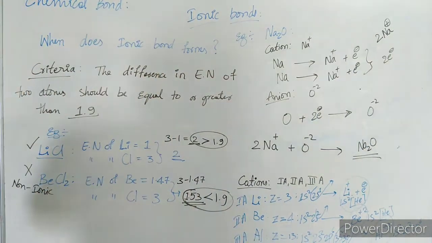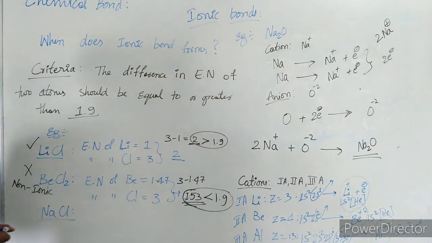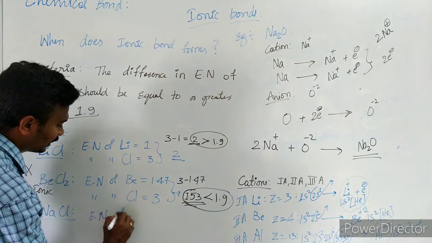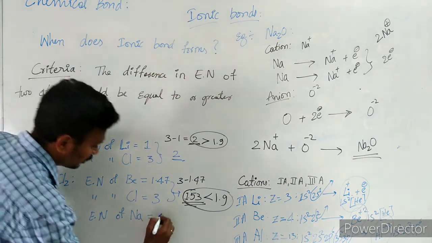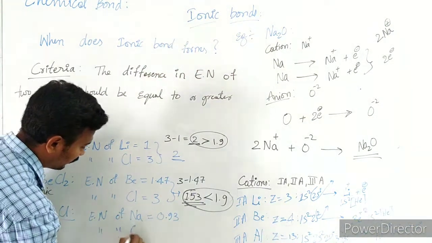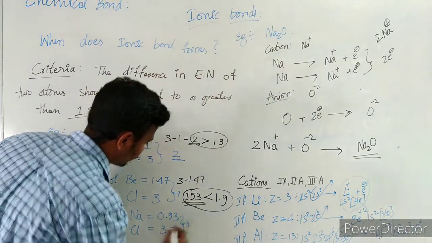In the same way, let us see NaCl. The electronegativity of Na, sodium, is 0.93. And the electronegativity of chlorine is 3 again.